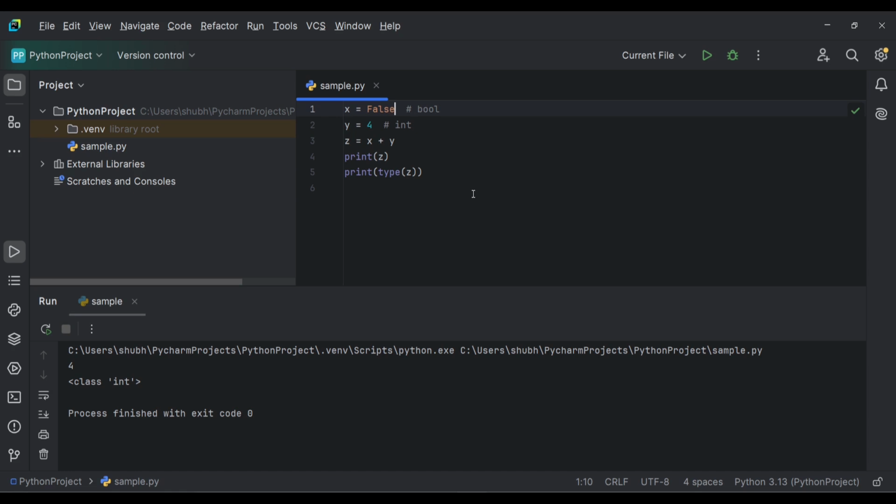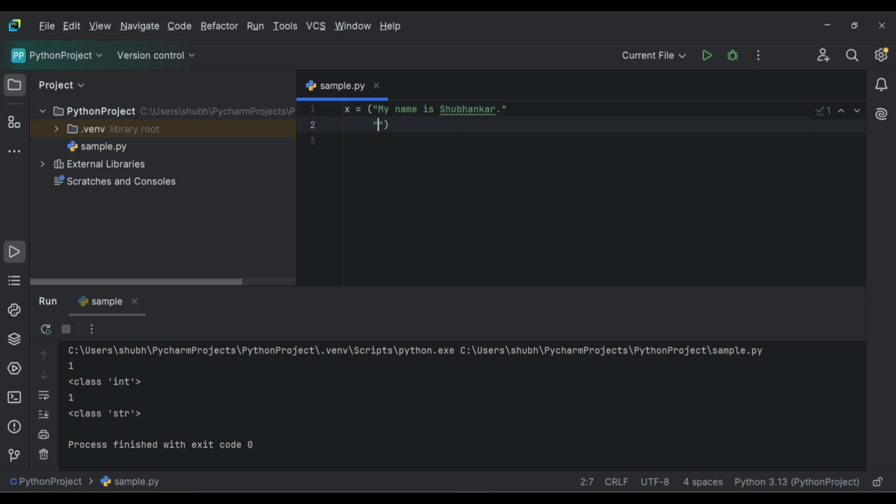Now let's check what the escape characters are. Suppose we have a string, let's say x equals my name is Shubhankar. And let's print it.